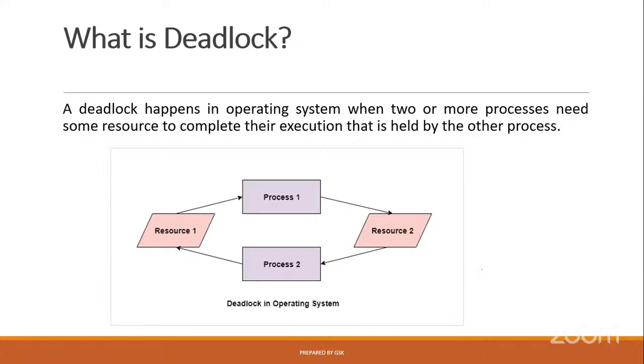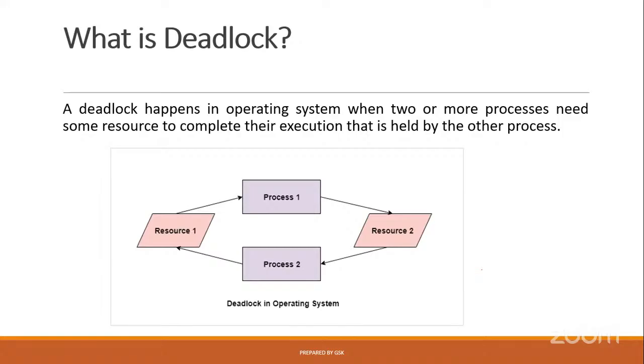A deadlock happens in the operating system when two or more processes, minimum two or more, need some resource. Resource means any hardware resource or any software resource.